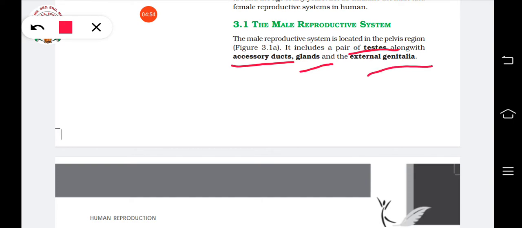These are the major parts of the reproductive system in male. Some ducts we are going to study in detail now.